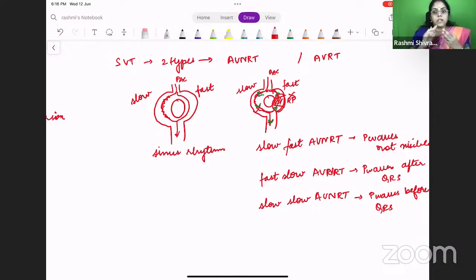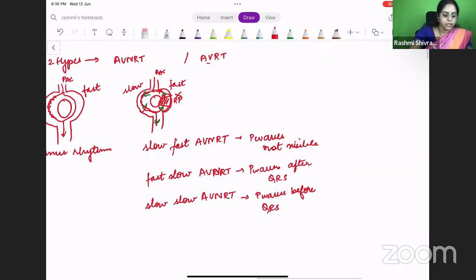So you have now understood the three types of AVNRT: slow-fast AVNRT, fast-slow AVNRT, and slow-slow AVNRT. Okay, so what happens in AV reentrant tachycardia? This is atrioventricular, right? This is because of the accessory pathways.